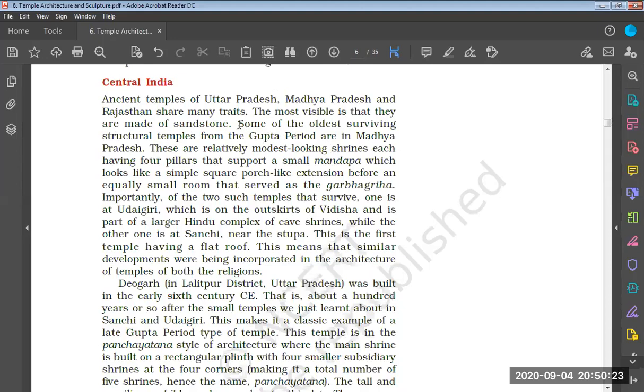These are relatively modest looking shrines, each having 4 pillars that support a small mandapa, which looks like a simple square porch like extension before an equally small room that served as the garbhagriha.